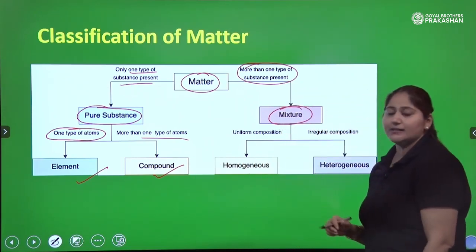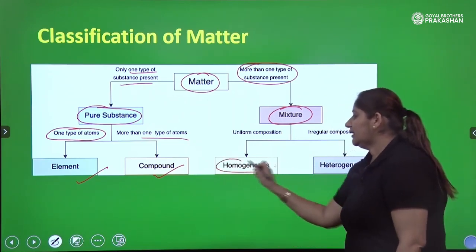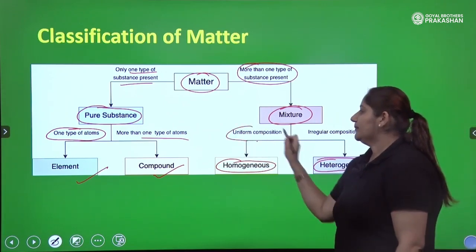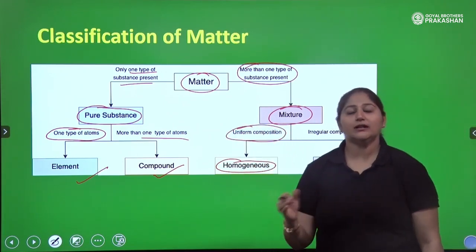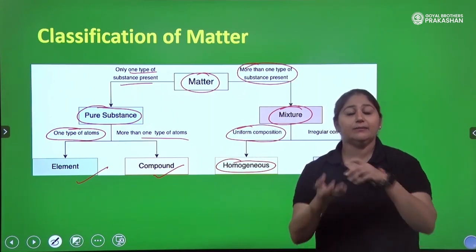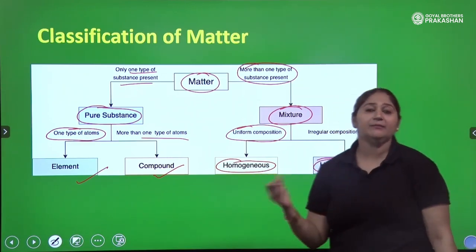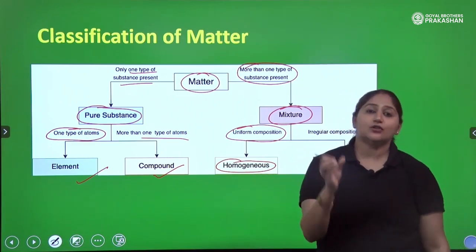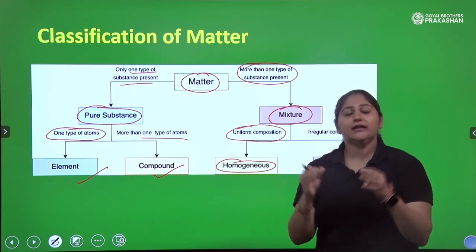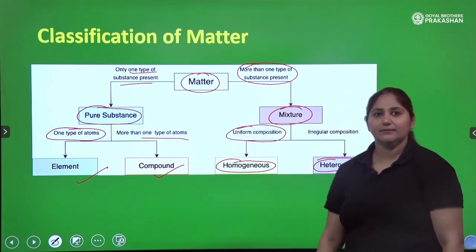And what about mixtures? There are two possible categories of mixtures, homogeneous mixture and heterogeneous mixture. If there is a uniform composition, think about salt in water or sugar in water, they dissolve completely. There will be no separate layers. So we call it a homogeneous mixture. But why am I calling it a mixture? Because salt and water are two separate components, more than one form of matter. So we call it a homogeneous mixture.